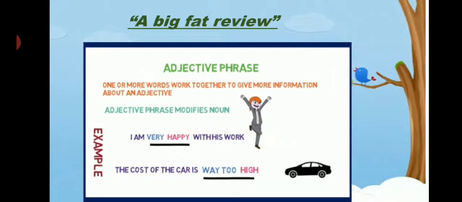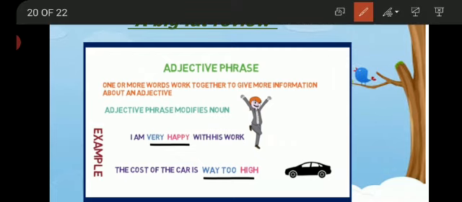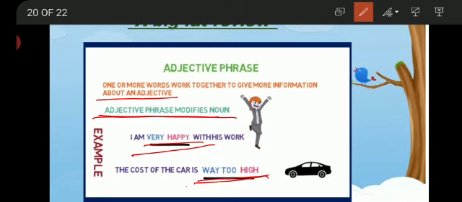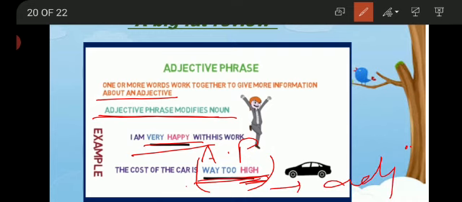Yes, we talked about the adjective phrase. It is one or more words that work together to give information about an adjective. An adjective phrase is a group of words that modifies a noun. I am very happy with this work. So very happy is an adjective phrase. The cost of the car is too high, or you may say way too high. So this is also an adjective phrase. But if I say just high, this is only an adjective. Okay students.